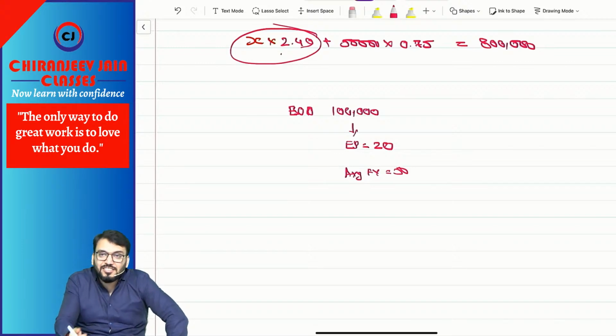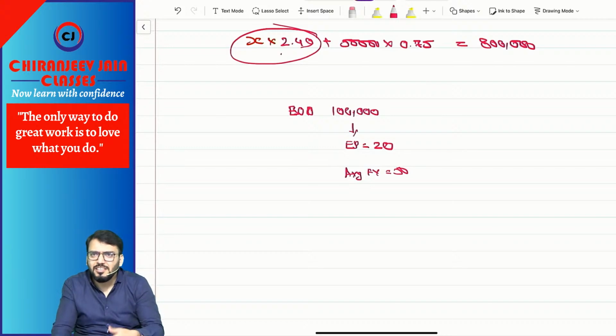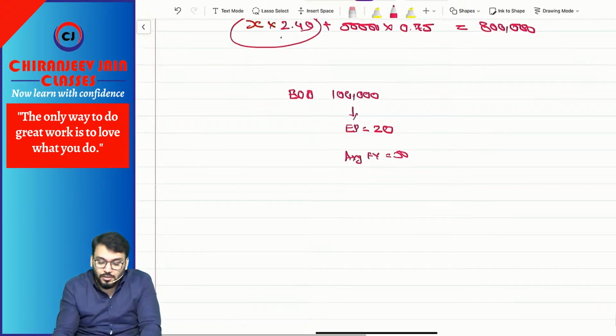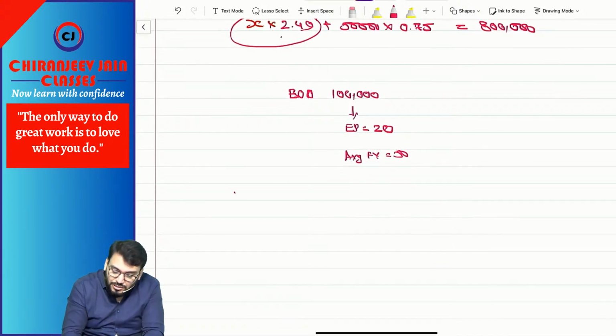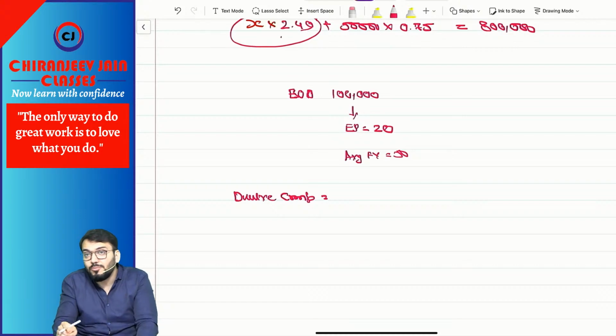Means whether employee will exercise or not. Employee will exercise. So in this case, what AS20 says is that we need to find out the dilutive component.